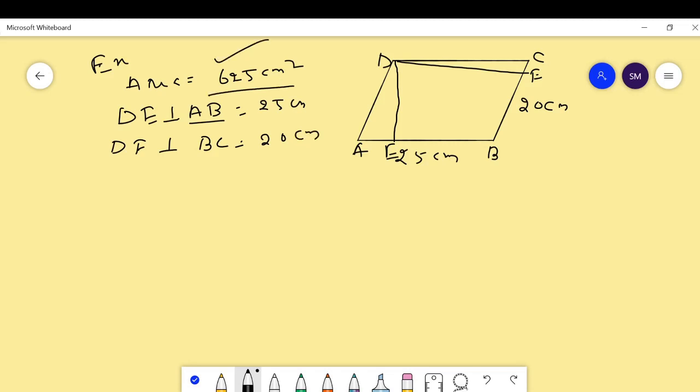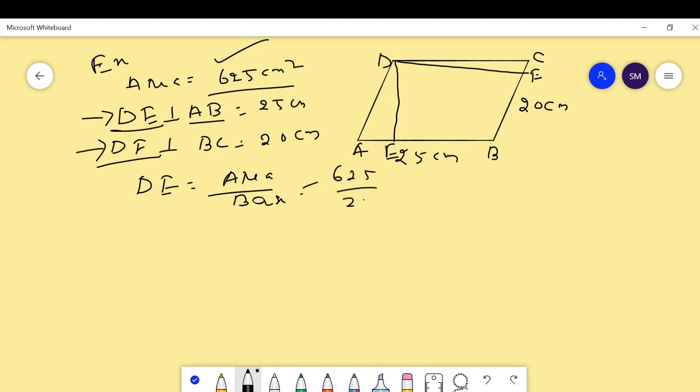Then we have to find the length of the two altitudes, DE and DF. Then altitude DE is equal to area upon base, 625 upon 25, which is equal to 25 centimeter. Means the length of DE is 25 centimeter.